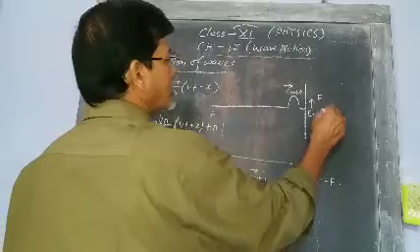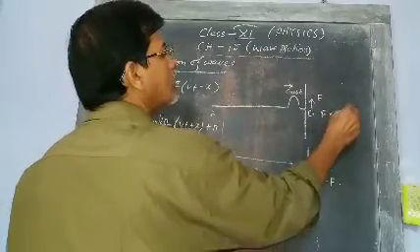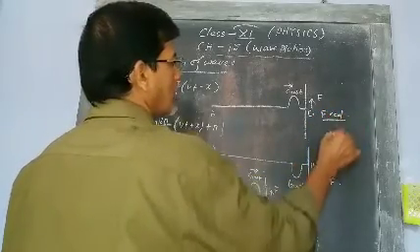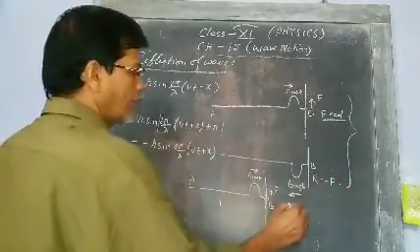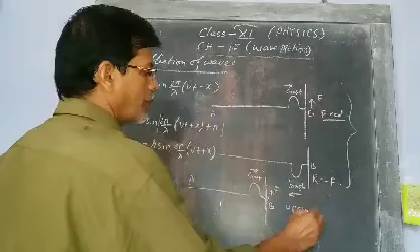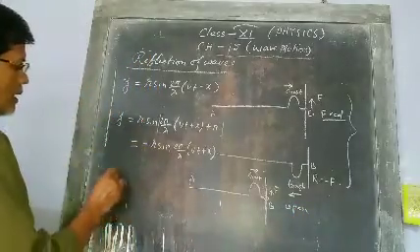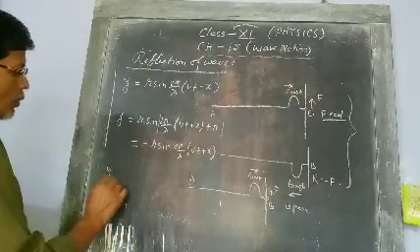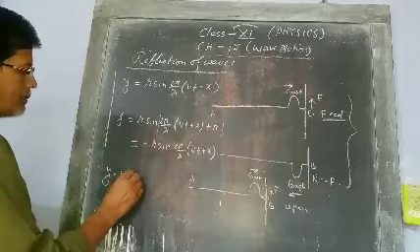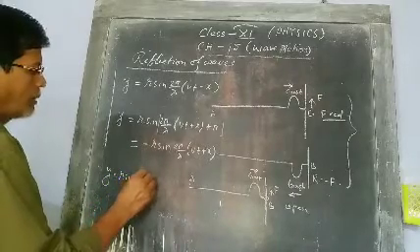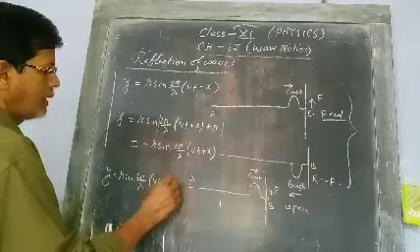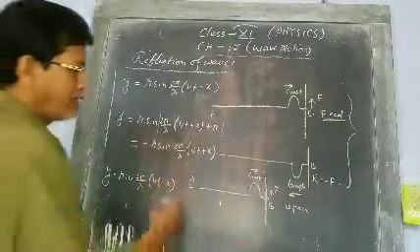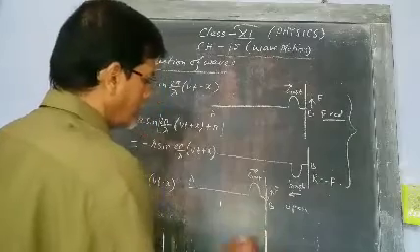This point is fixed in these two cases, and this point is open. What is the equation? y equal to r sin 2 pi by lambda (vt minus x). After reflection, what will happen?